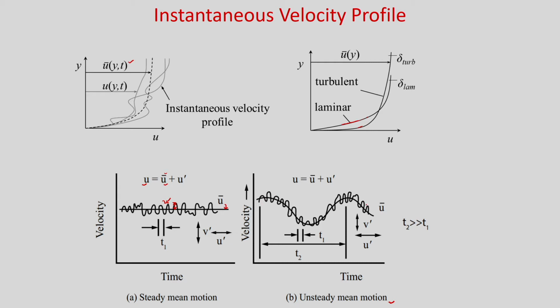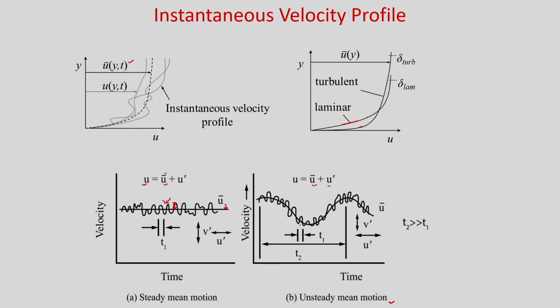Okay. And if the time period of the fluctuation is T1, then if you time average in this period, you will get a mean value that also varies with time. So, in this case you can see that T2 is the time period of the mean velocity variation and T1 is the time period of the fluctuating velocity variation.